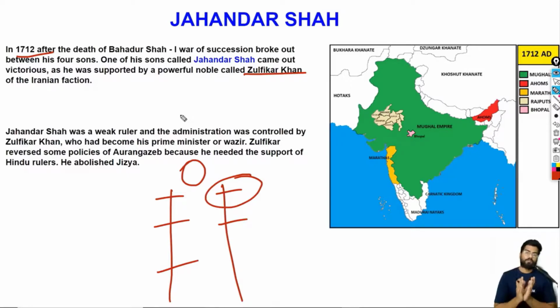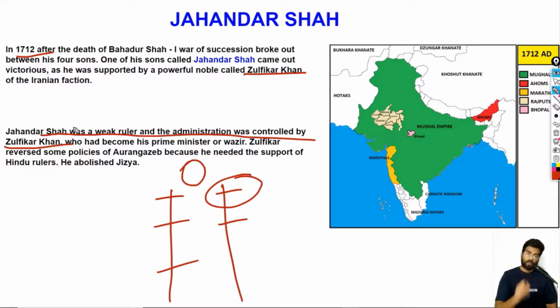As I mentioned before, all of the late Mughal rulers were weak and incompetent. So the power was run by the nobles, and in this case, it was run by Zulfikar Khan. The administration was controlled by Zulfikar Khan. Of course, they were weak, but they were actually very tolerant.